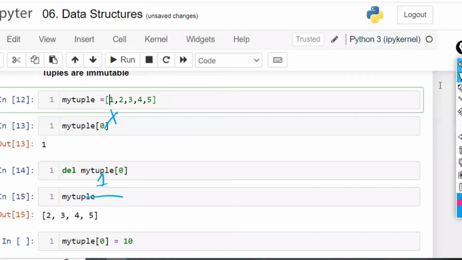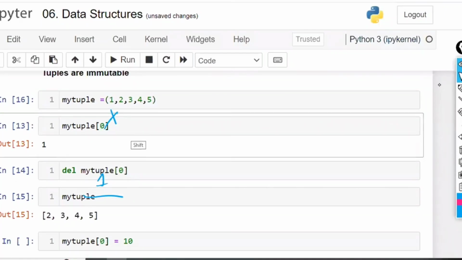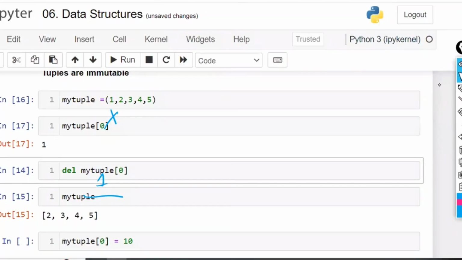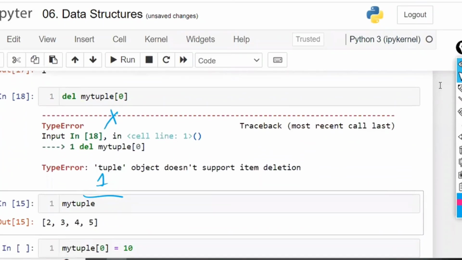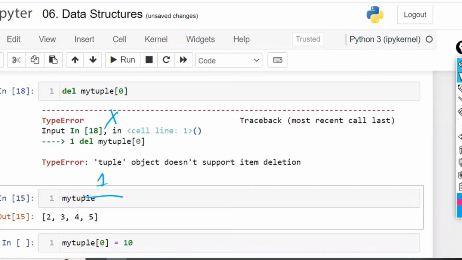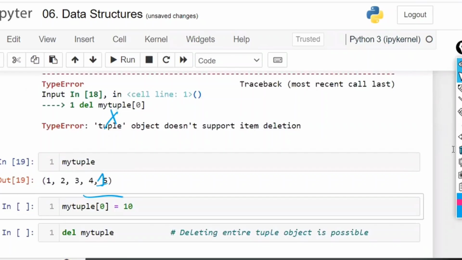Whereas now I'm going to change this to this bracket. Let us change to the bracket like this. Now, if I ask once again, my tuple of 0 is 1. Same. Indexing is not going to change. But if I ask for deletion, it is going to throw an error. My tuple has 1, 2, 3, 4, 5. Now, my tuple of 0 is equal to 10. The same 10 has to be assigned here, which means whatever is at the position of 1 has to be erased.